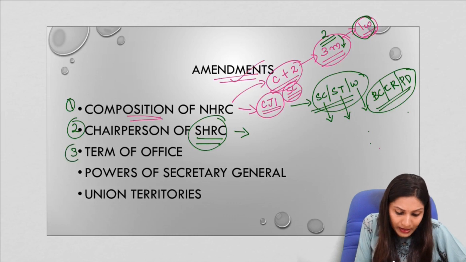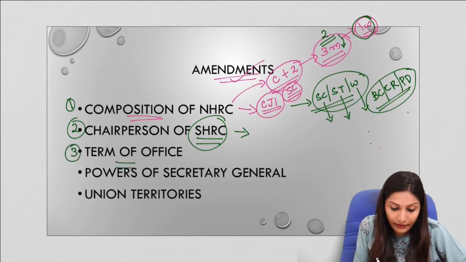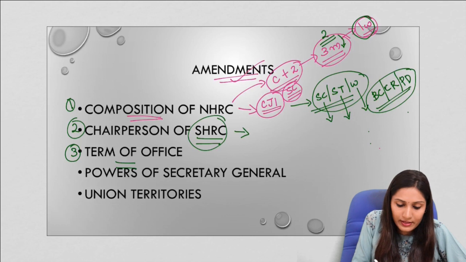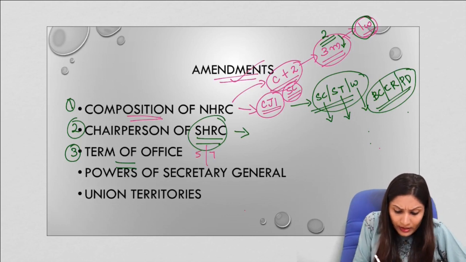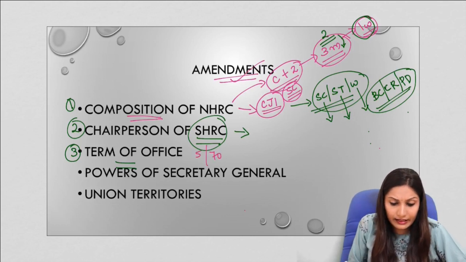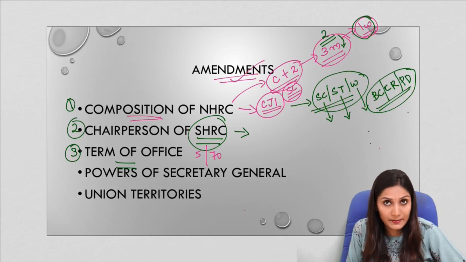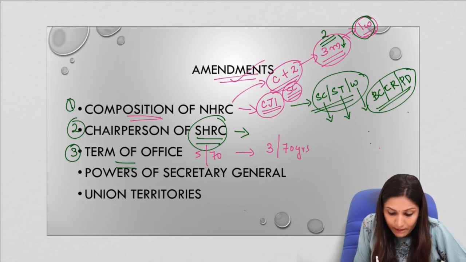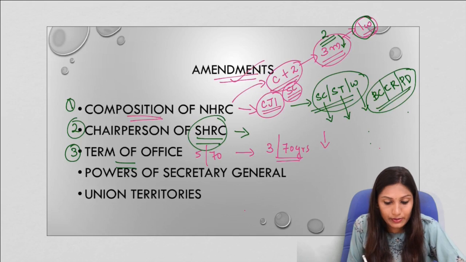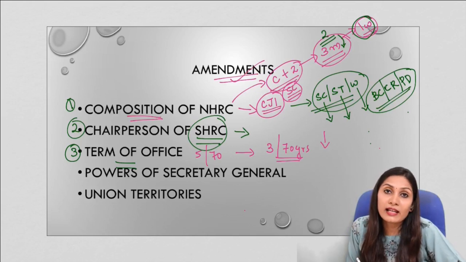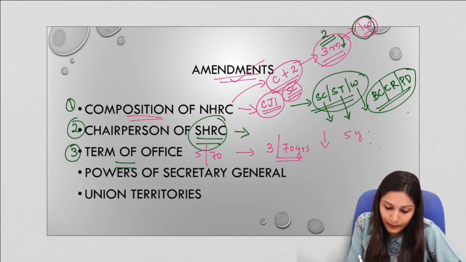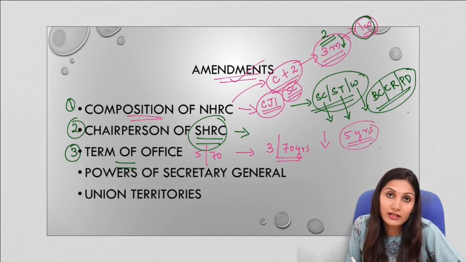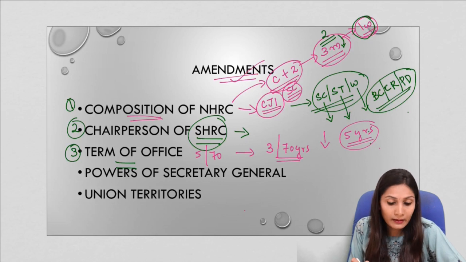Now the third amendment is regarding the term of office. We have earlier seen that the term of office was 5 years or 70 years of age, whichever is earlier. Now the term of office has been reduced in the bill and the term of office is 3 years or until 70 years. So the term of office is reduced. Now we have seen that in the original Act there was a provision for reappointment for 5 years. So this provision for reappointment for up to 5 years has also been removed in the bill.